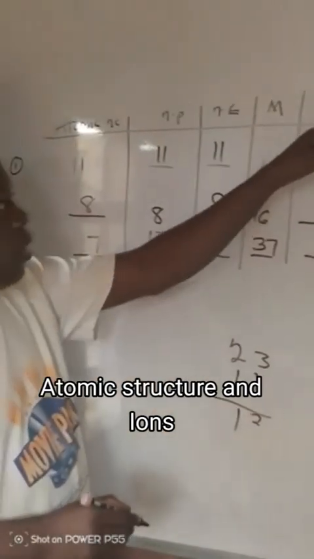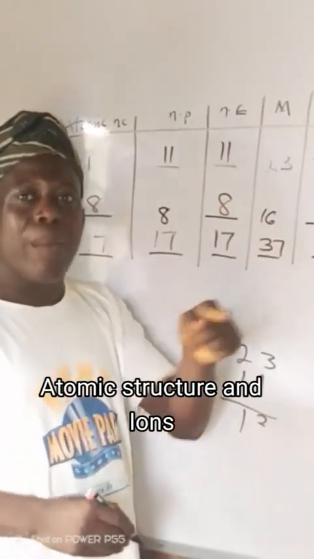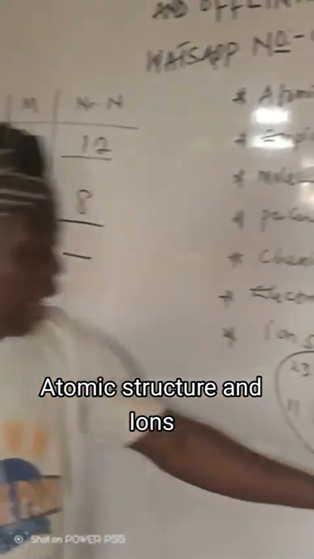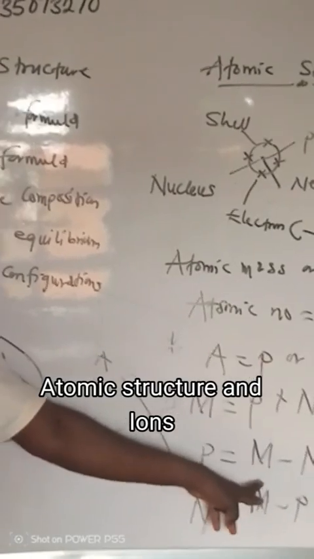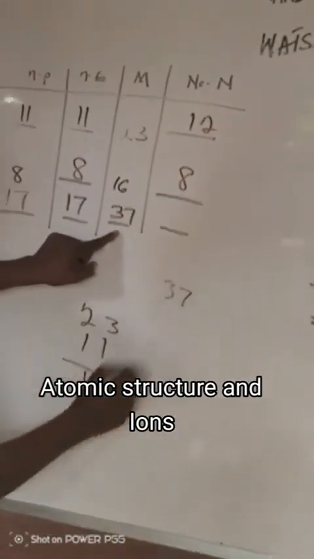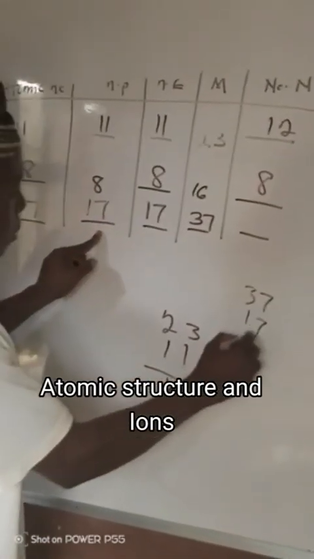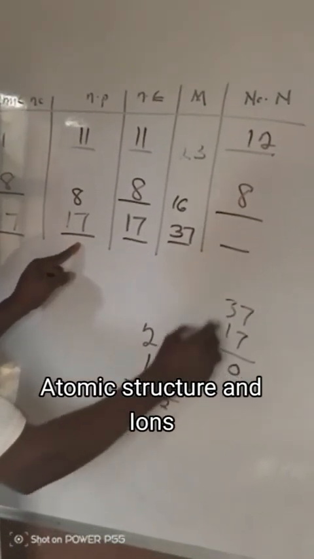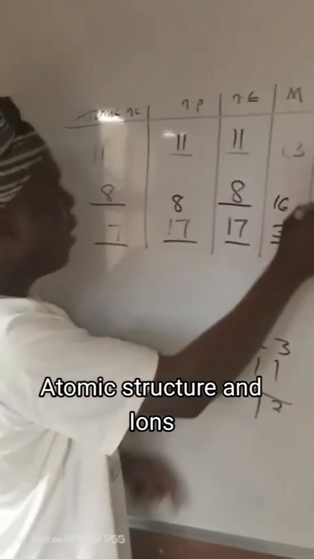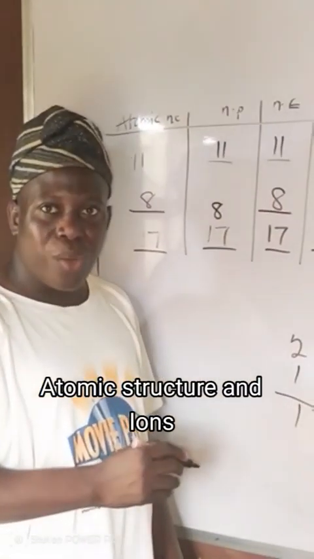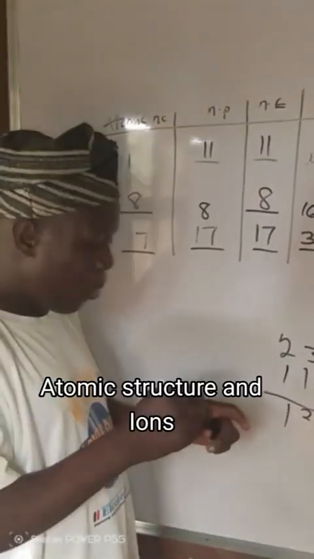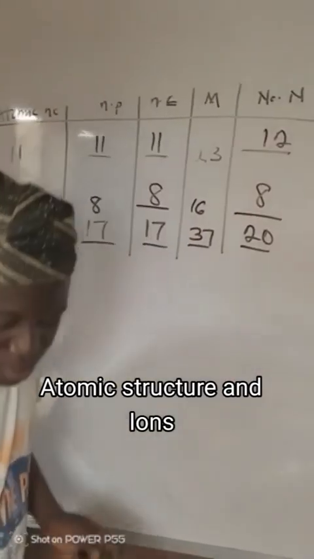Then, what remains? Number of neutron. To find number of neutron, our formula is mass number minus proton. What's our mass number? 37. What is our proton? 17. It will be 20. Our number of neutron is 20.